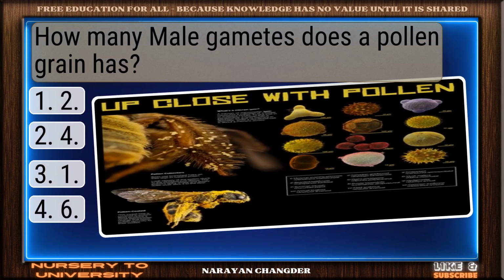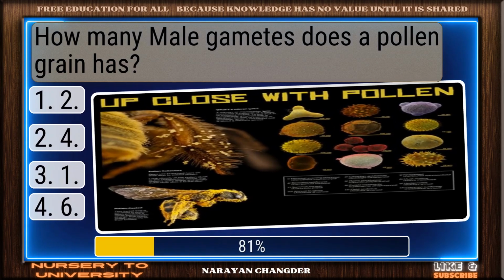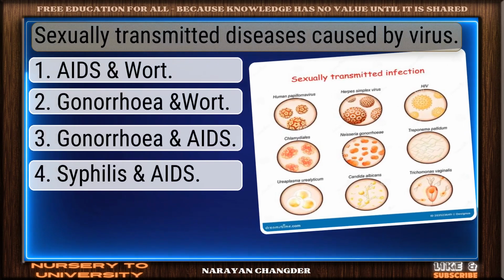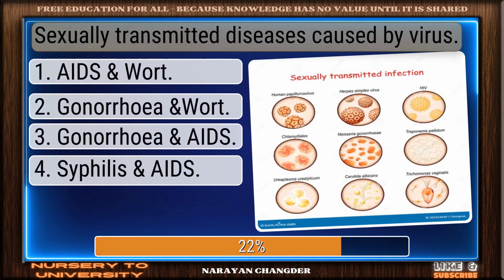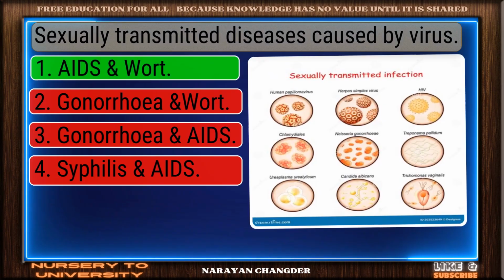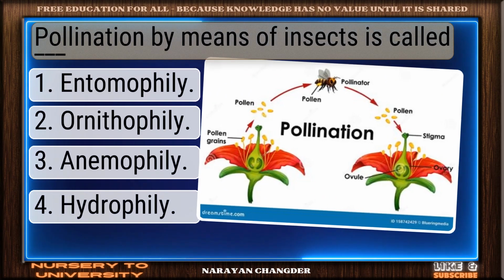How many male gametes does a pollen grain have? Valid point. 2 is true. Sexually transmitted diseases caused by virus. Smart pick. AIDS and warts is the correct choice. Pollination by means of insects is called dash.